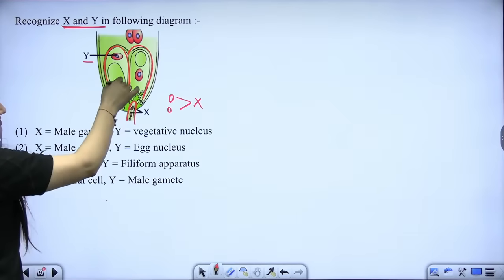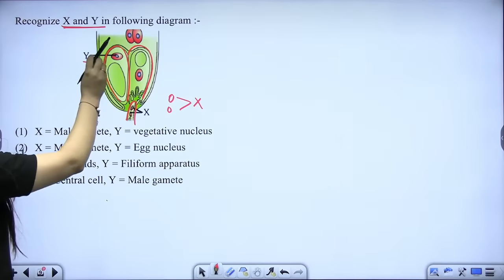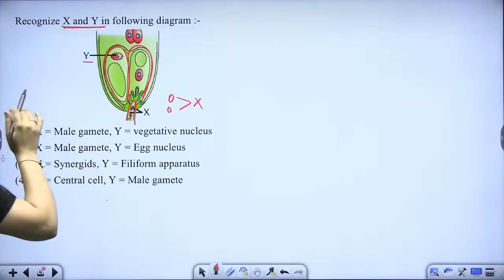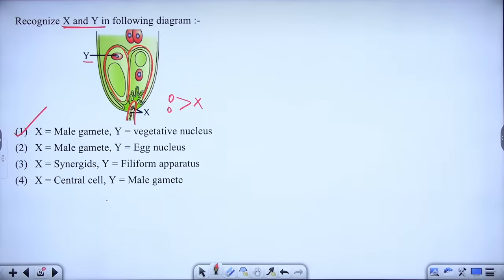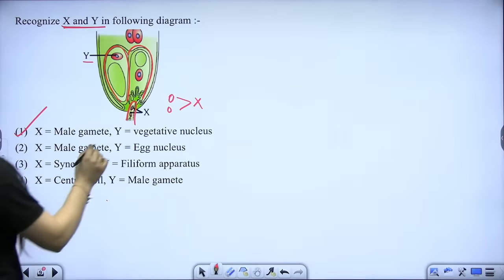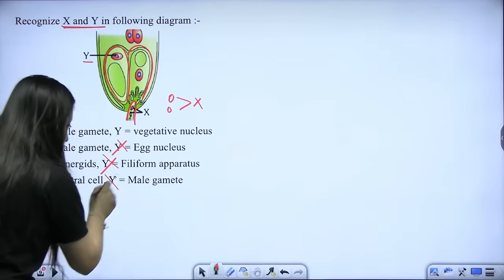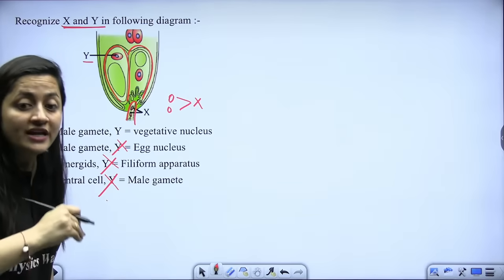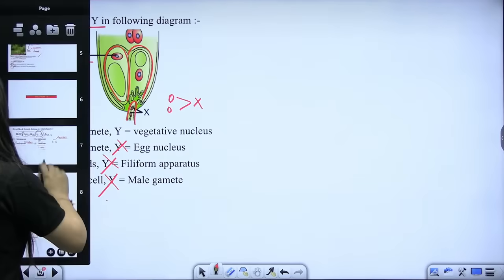You see this part, this is the synergid, right? Look at this particular part here. You can clearly see that Y is going to be the vegetative nucleus. It is not at all the egg nucleus, not at all the filiform apparatus, not at all the male gamete as well. So it is the elimination method that helps us to solve this particular question.